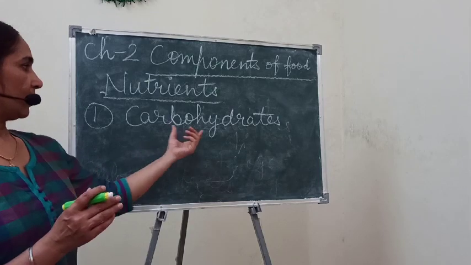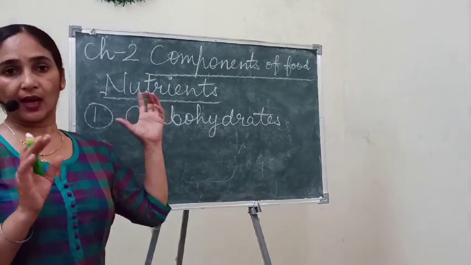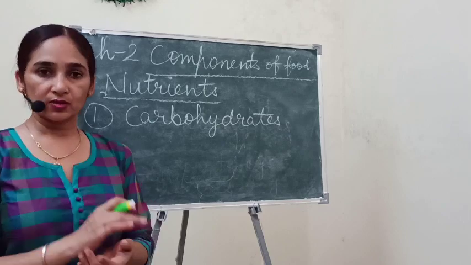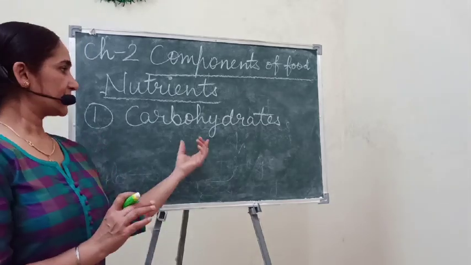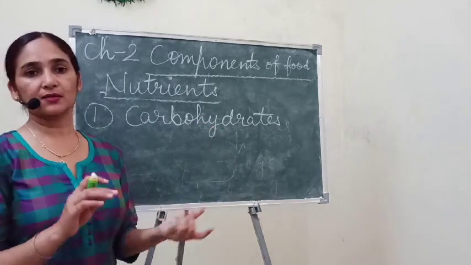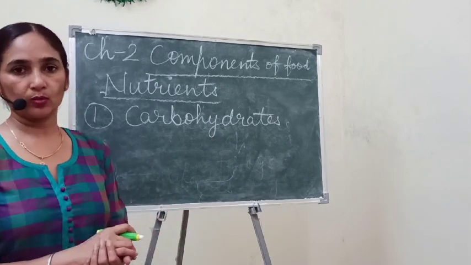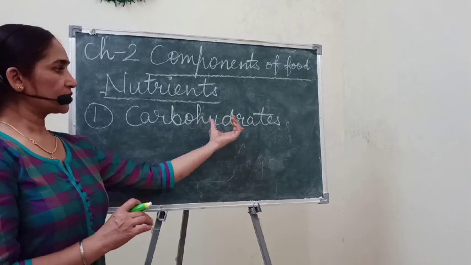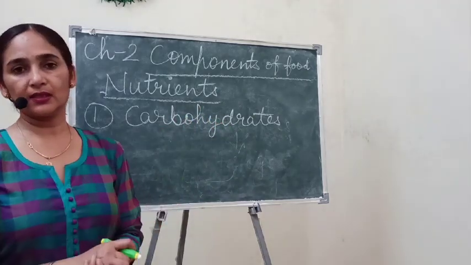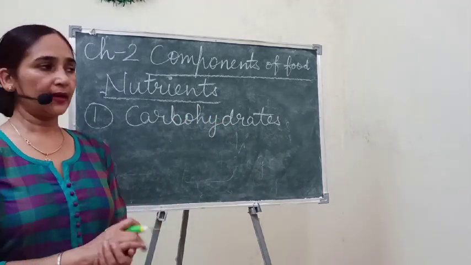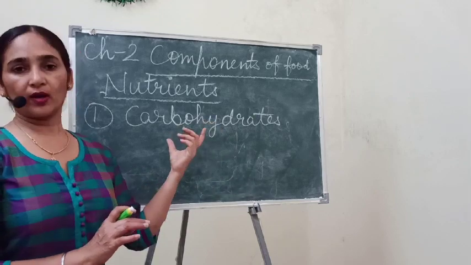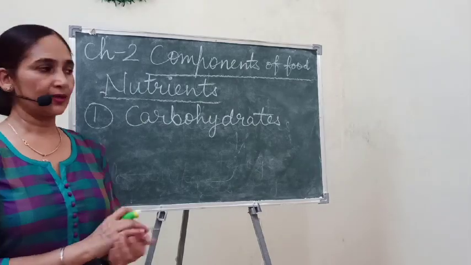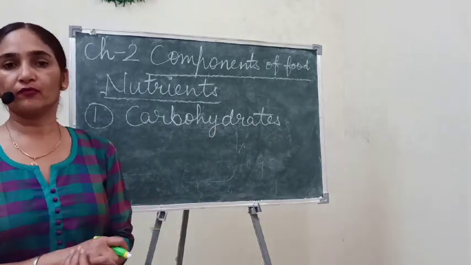Carbohydrates are also present in the form of starch, in food materials like potato, which is rich in starch. They are essential for our body because they provide energy. They are energy providing food.